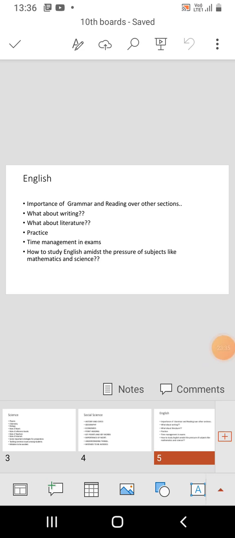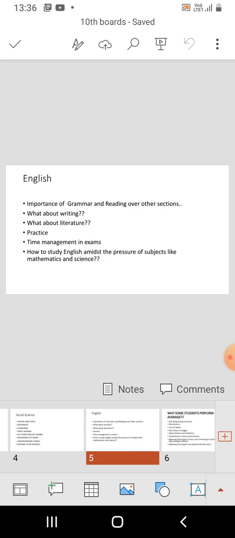Then comes time management in exams. Do sample papers, PYQs, practice papers, and give mock tests of 80 marks by sitting for 3 hours to learn exam handling skills and time management.